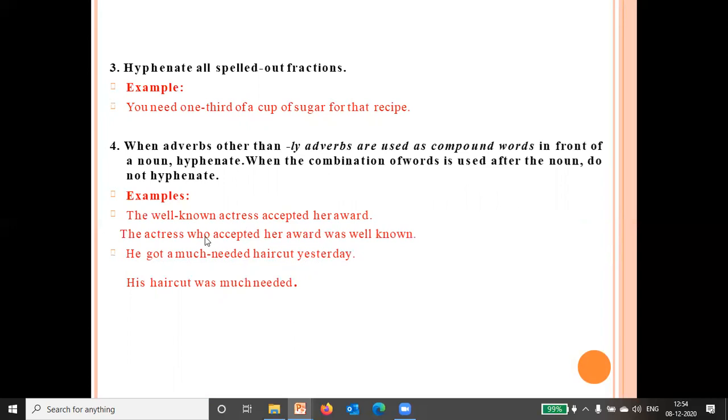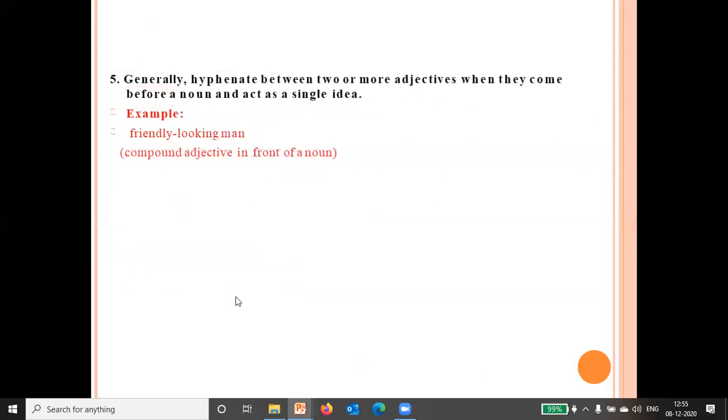The actress who accepted her award was well known. So here we are not going to use a hyphen, but here we are going to hyphenate because it is used as a compound word. So we are hyphenating it here. He got a much-needed haircut yesterday. His haircut was much needed.